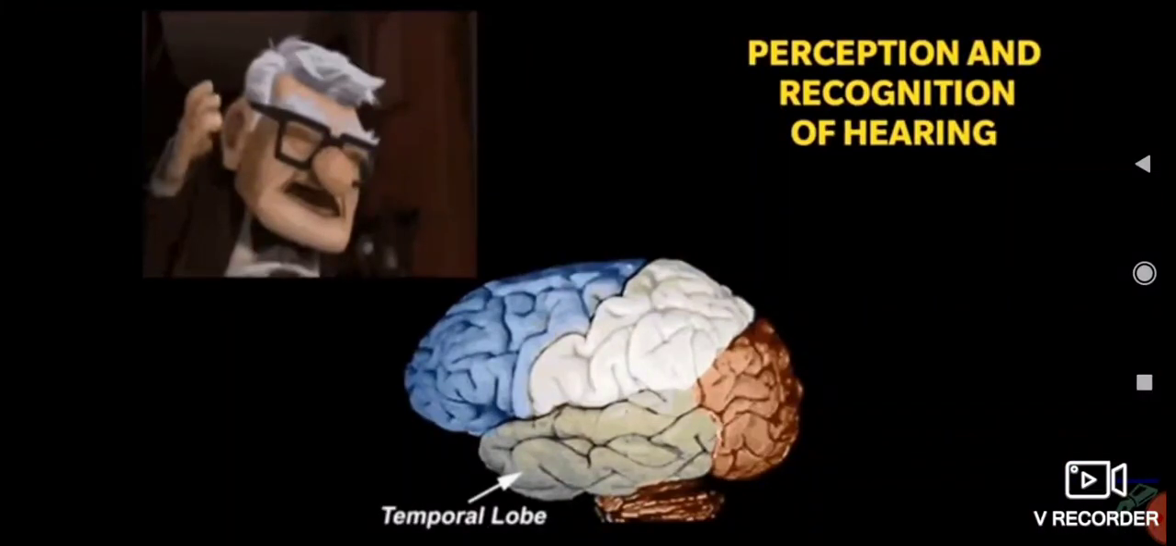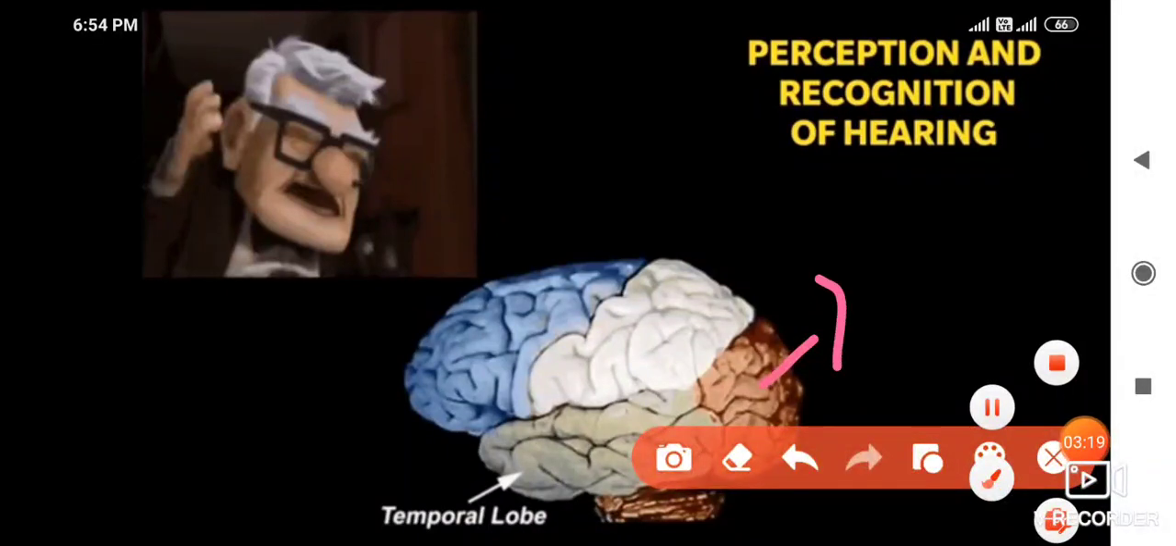Now temporal lobe: perception and recognition of hearing. So hope it's clear. And this is the occipital lobe for vision.